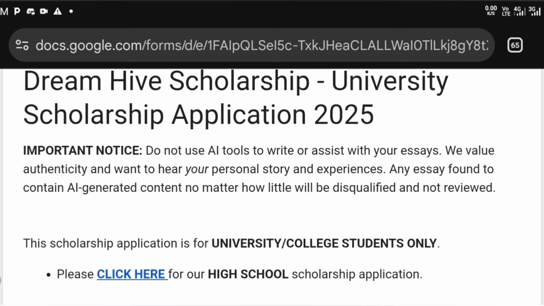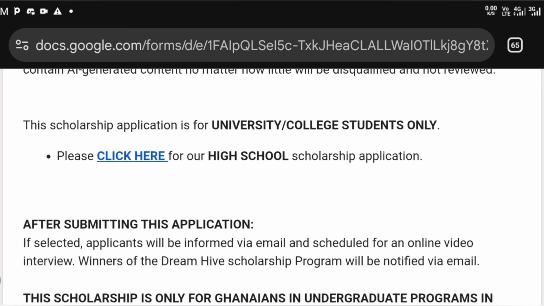So, yes, they value authenticity and want to hear your personal story and experiences. Any essay found to contain AI-generated content, no matter how little, will be disqualified and not reviewed. So, to be on the safer side, do not use AI to assist your writing in any way. Someone might ask, what about Grammarly? It's just a grammar check. It's still AI, so don't even use that. Make sure that you're authentic enough. That's the best advice we can give to you.